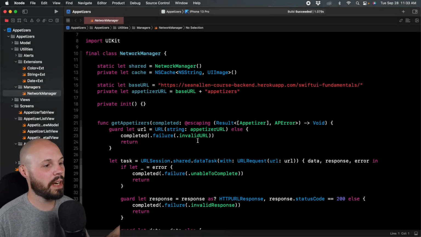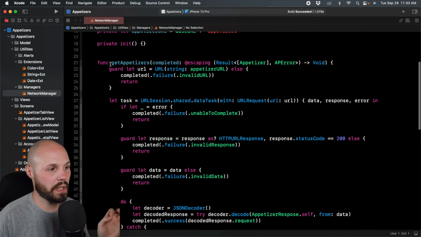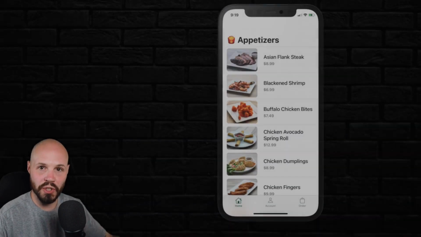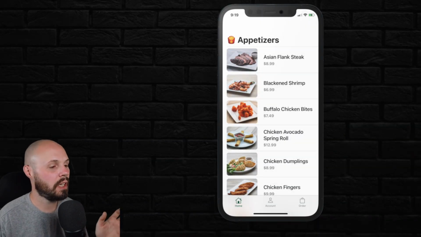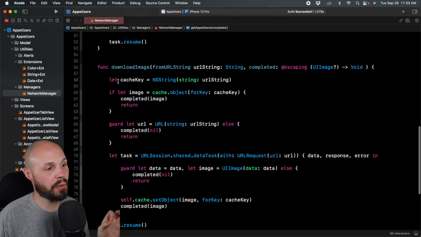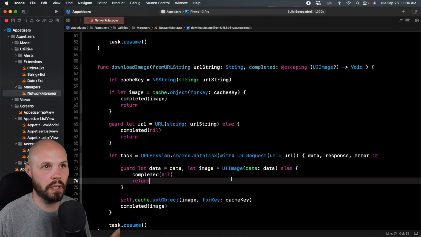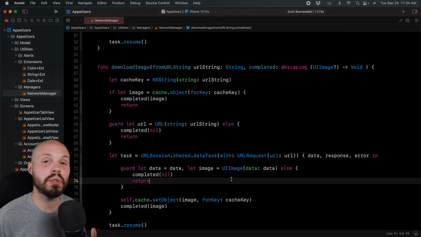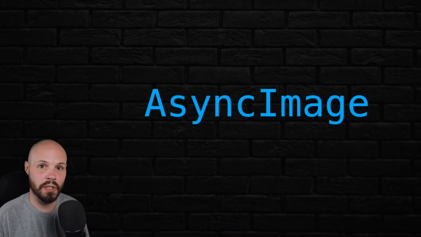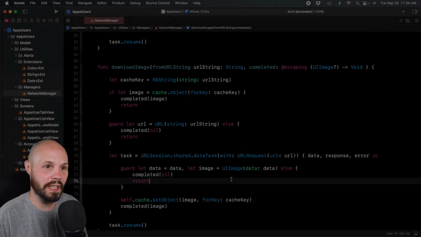So here I am in our network manager. We're going to focus on this call, the getAppetizers call, which pulls up this list of appetizers that you see here. We're not going to mess with our download image function, because iOS 15 and SwiftUI 3 also introduced something called AsyncImage, which wraps up downloading images into an object.